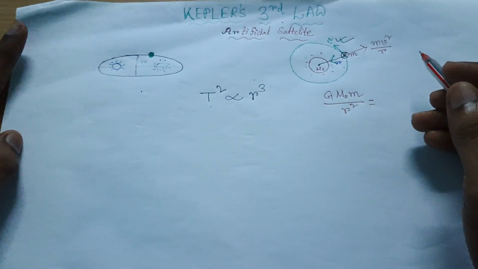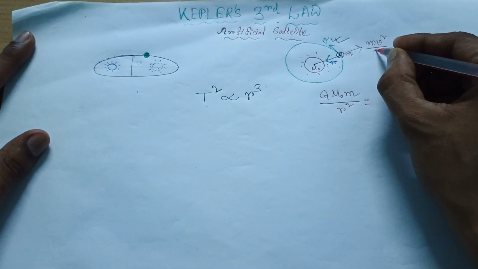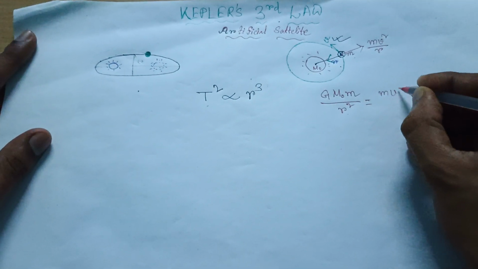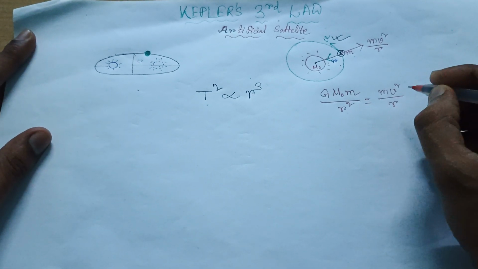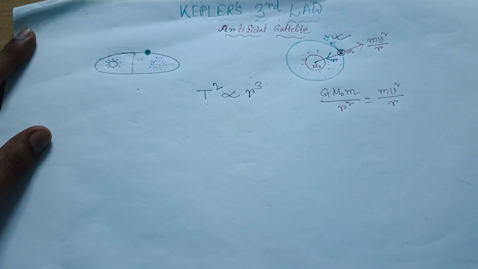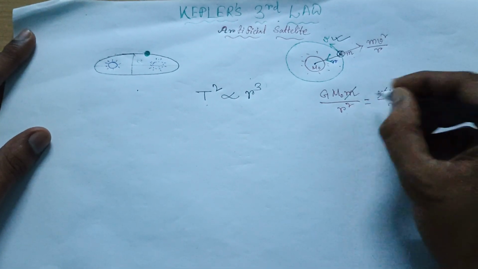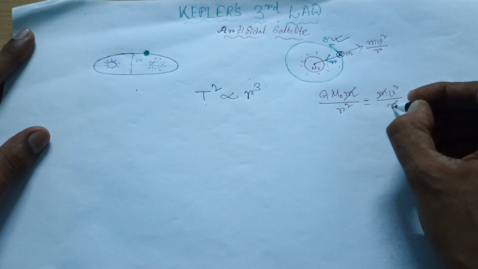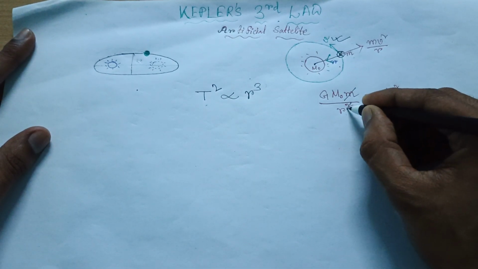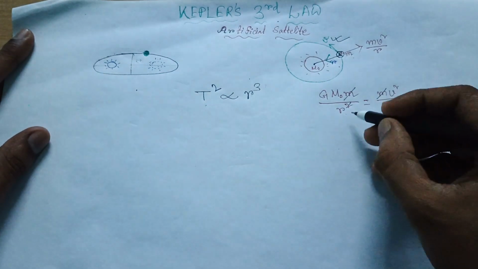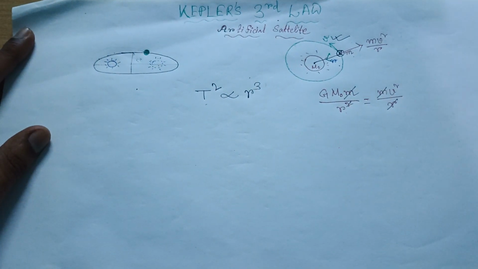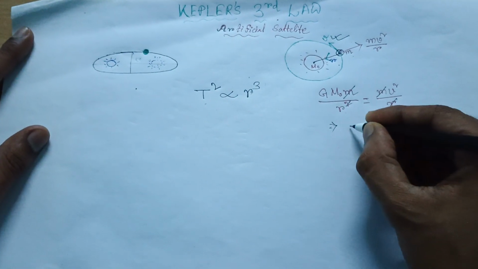Now I have to balance these things, so it will be mv square by r. Now this formula should be simplified. Which terms will be cut? Small m will be cut from both sides. Also one r from the right side will be cut with one r on the left side, so only one r will be left on the left side. Now I am only writing in terms of v square.